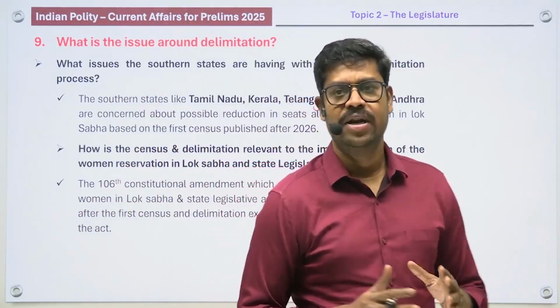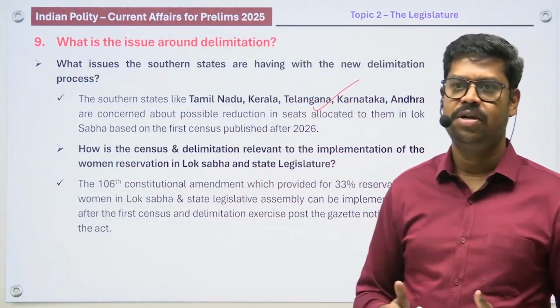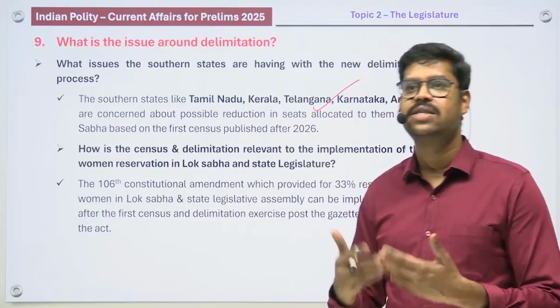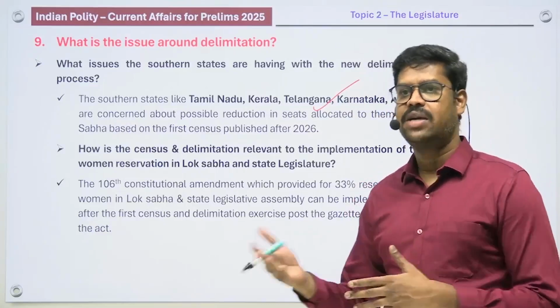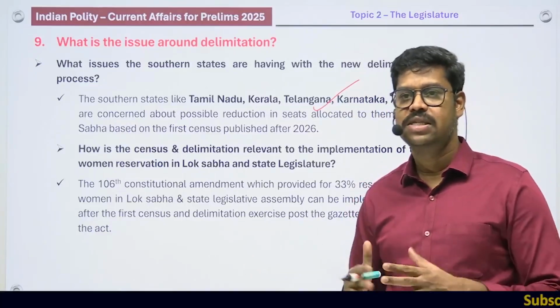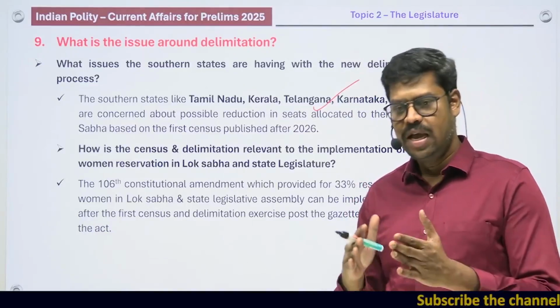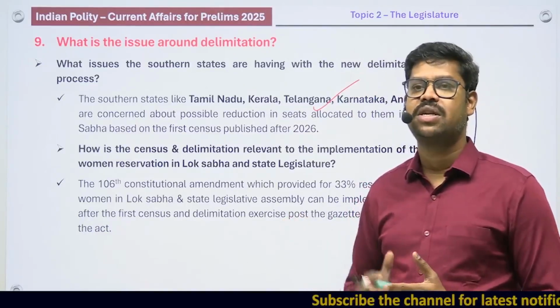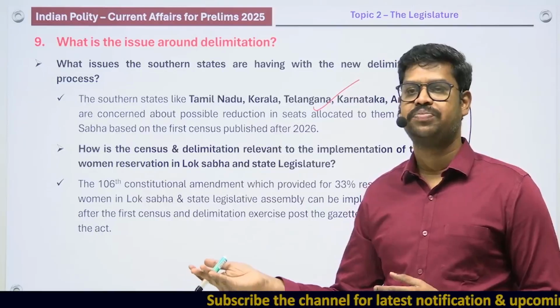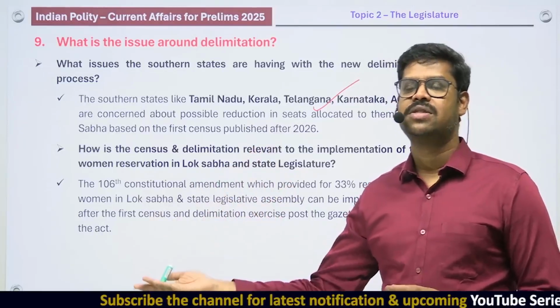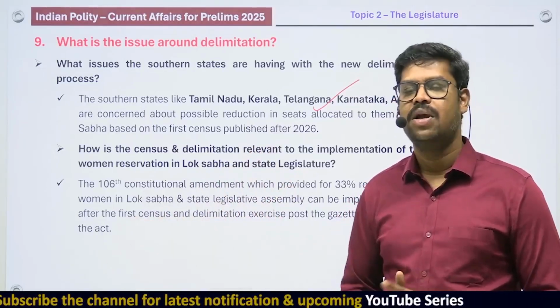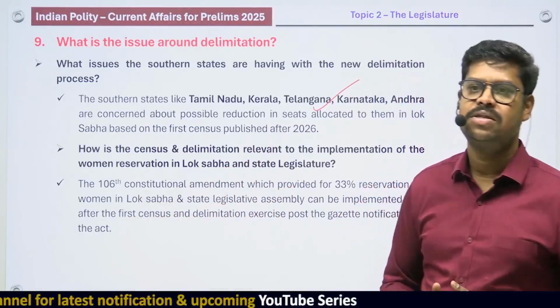However, this provision will be implemented only after the act is notified, that is, published in the official gazette. And not just when it is published in the official gazette. After it is published, the first census should be published, and based on that census, a delimitation exercise has to happen, and only then can you implement this reservation for women.